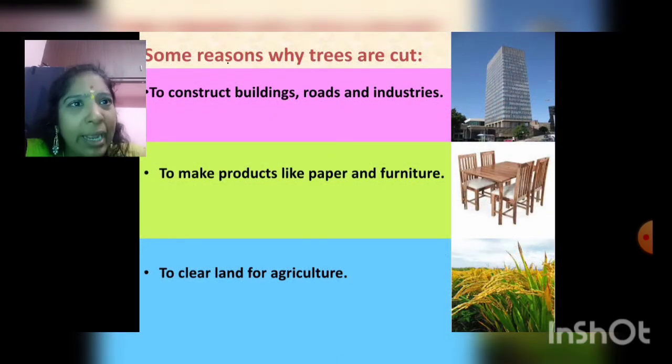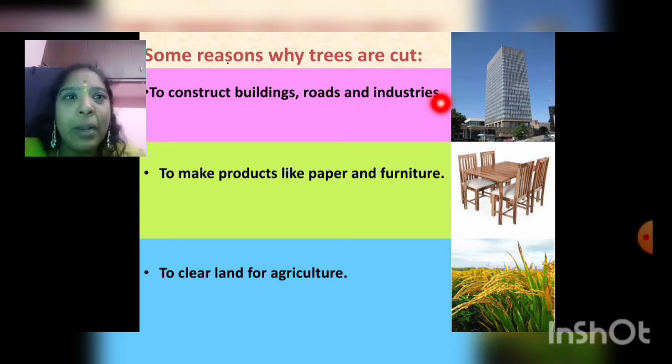Some reasons why trees are cut. The trees can be cut for a valid reason. The trees should not be cut for unnecessary reasons. The trees can be cut for valid reasons, but at the same time, the planting of trees should also happen. We have to plant many plants to make them trees for the future generation. We can also cut the trees for useful purposes like to construct buildings, roads and industries.